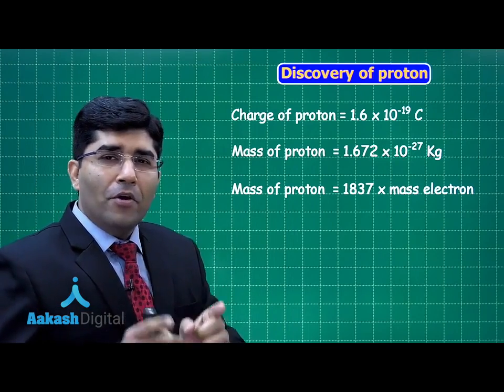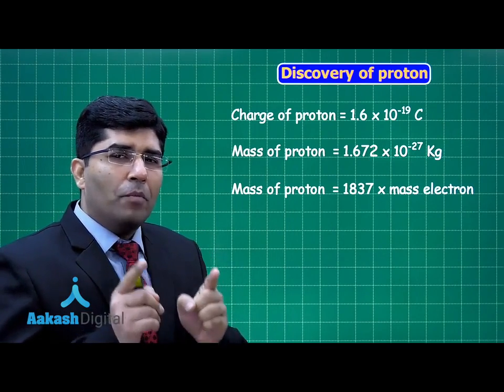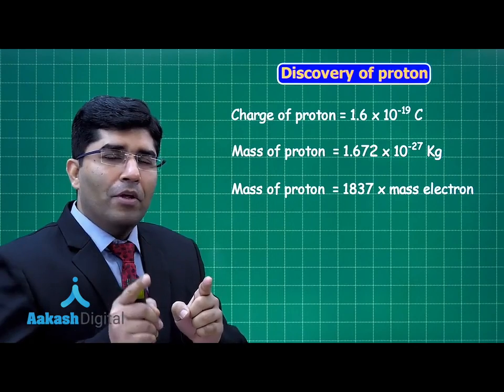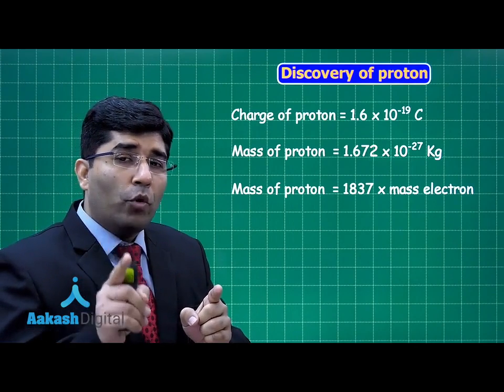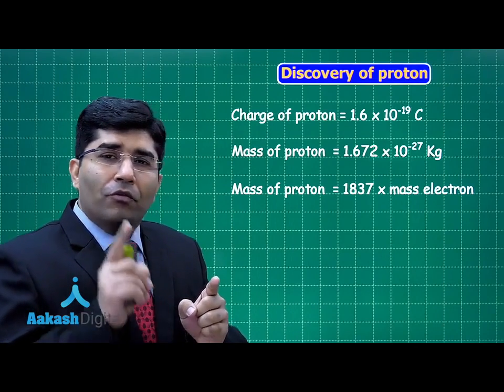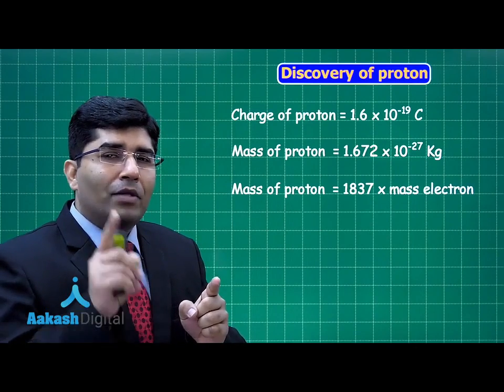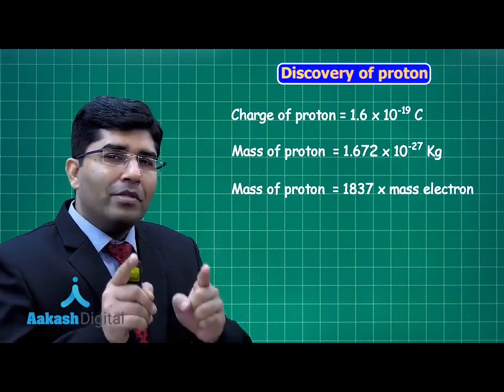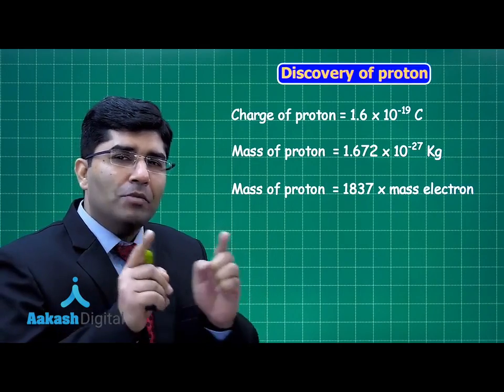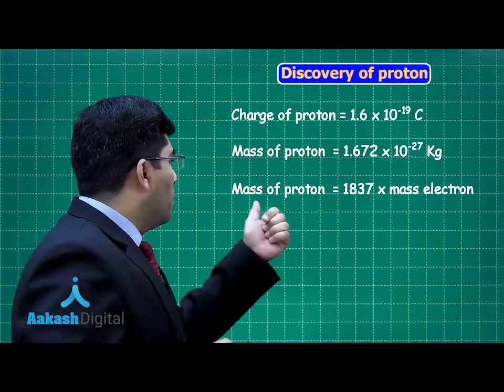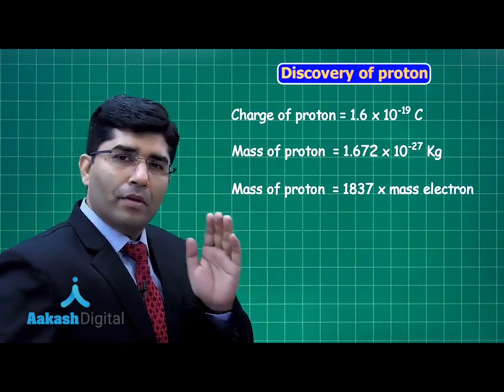That's why whenever we find the atomic mass of any atom, we take the mass of the proton and the mass of the neutron. We never consider the mass of the electron because the mass of the electron is very small in comparison to the mass of the proton, right?